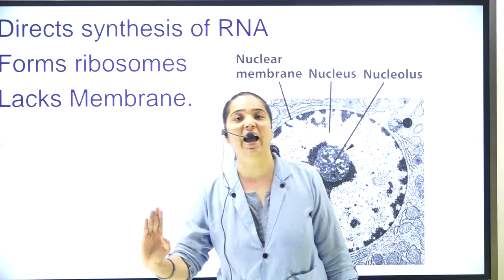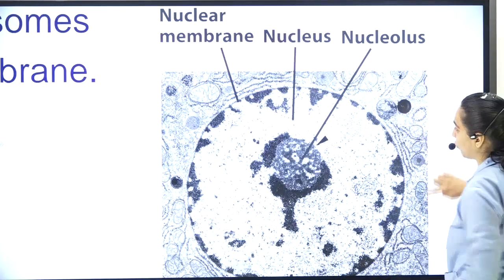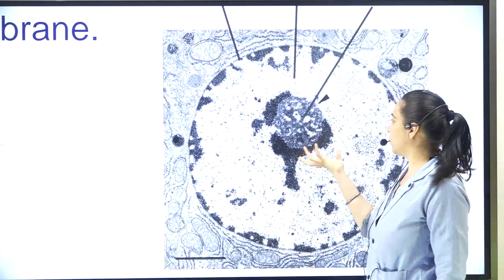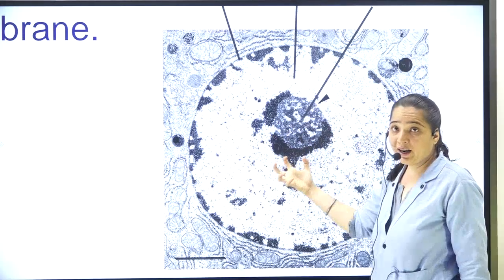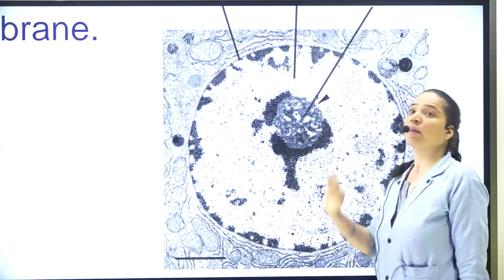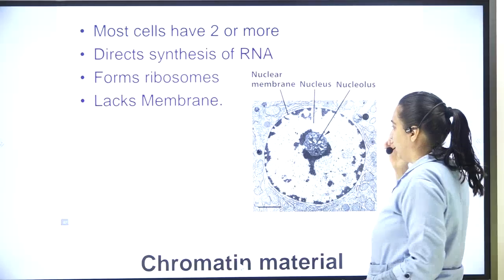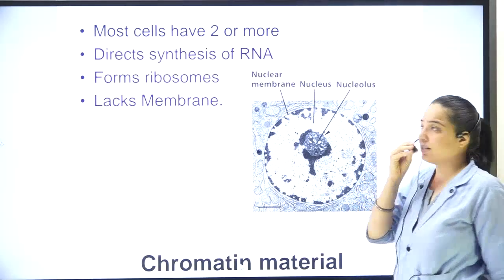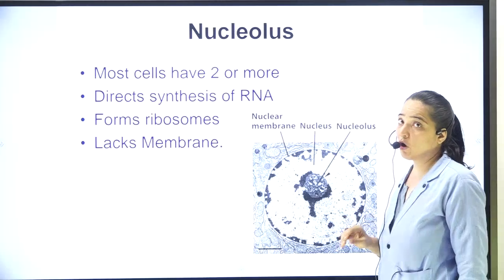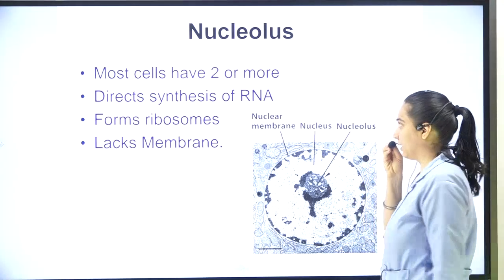That means it lacks a membrane. As you can see in its diagrammatic view over here, this is the nucleus, and inside the nucleus a small spherical body without any kind of membrane is called the nucleolus. That nucleolus is made up of RNA, so it forms ribosomes and lacks a membrane.